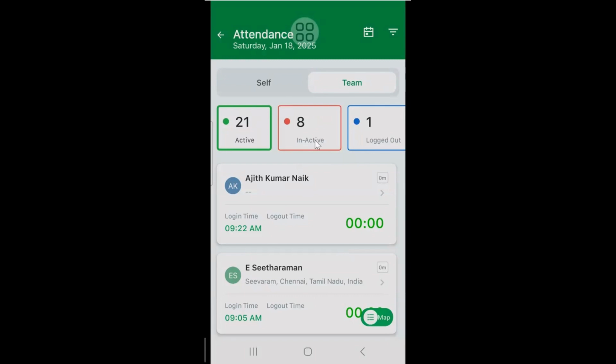team, and map. It is not only for the day, even you can see the older days. See here in the calendar, on the right side, you will be able to see any day you want to see your teammates working, their summary, or yourself, where you've been. So everything you can see using this attendance calendar.